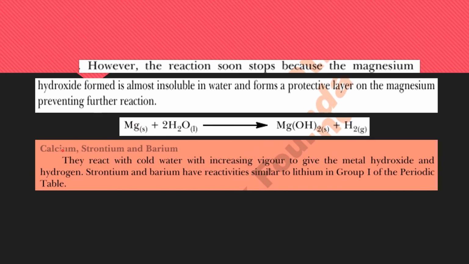And the next elements, calcium, strontium and barium, react even with cold water, and they form the metallic hydroxides and release hydrogen gas. You can say it is an exothermic reaction. Hydrogen gas is produced, and strontium and barium have reactivities that are similar to lithium, quite reactive towards water.